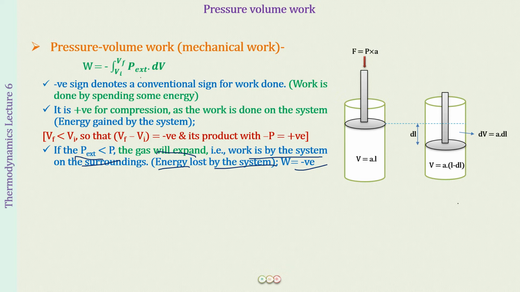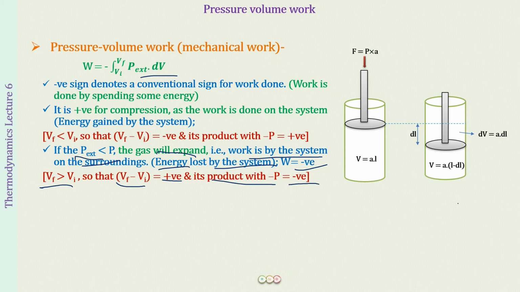And how do we see this in the mathematical expression? During the expansion, V final will be greater than V initial. So V final minus V initial will come as positive, and the product with minus P will be negative, and therefore work done will be negative. So work done in expansion is negative, and work done in compression is positive. And putting this sign in front of the expression helps so that there is no confusion now.